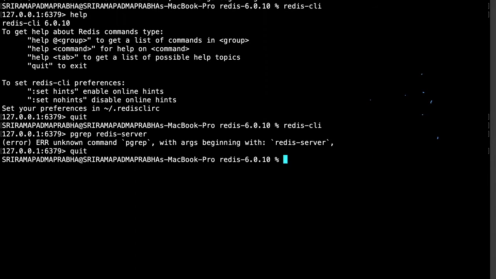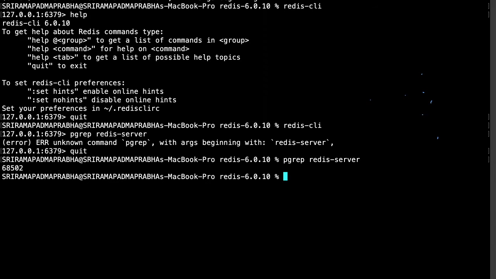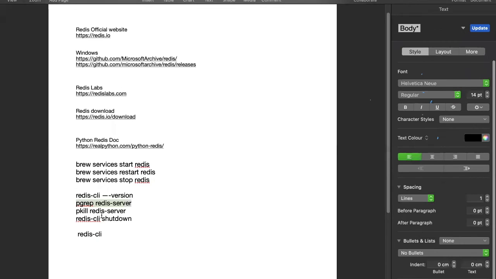Okay, I will go and paste that command again. You can see the process I am using with respect to Redis, 6850. If you want to kill that process, I already mentioned pkill redis-server. And if you want to shut down from the CLI, we can use a shutdown command, but I'm not using it at this moment. It's not required.